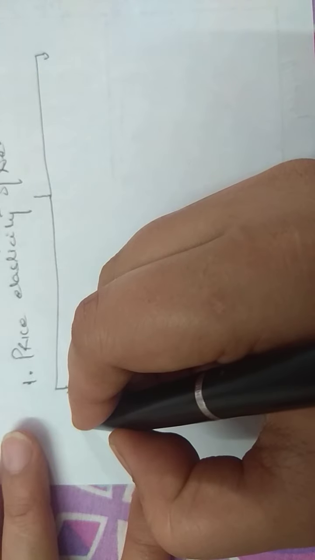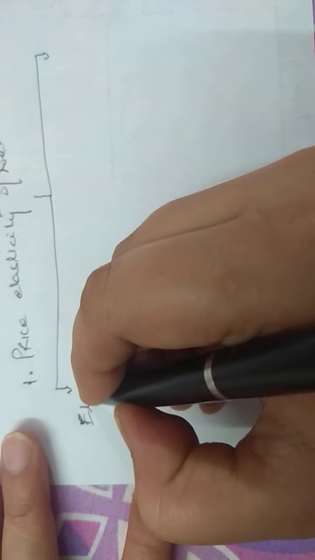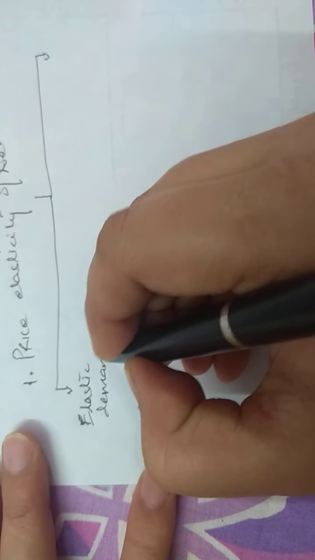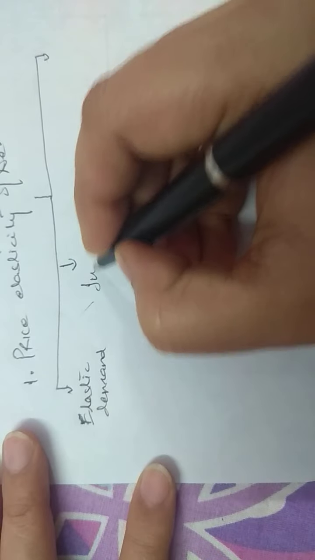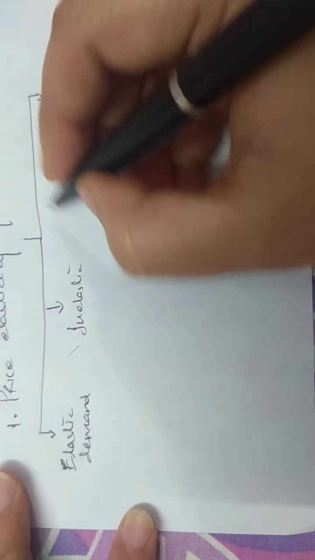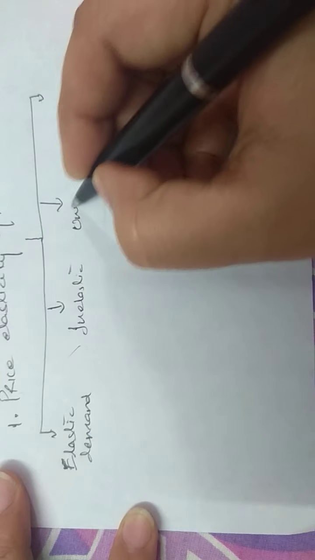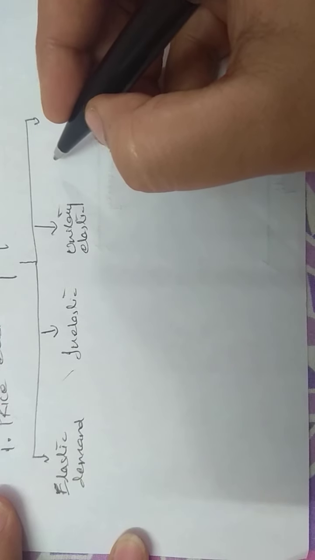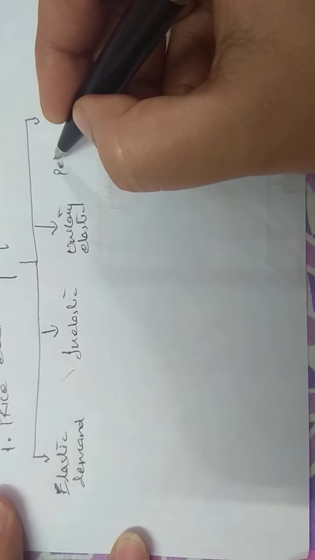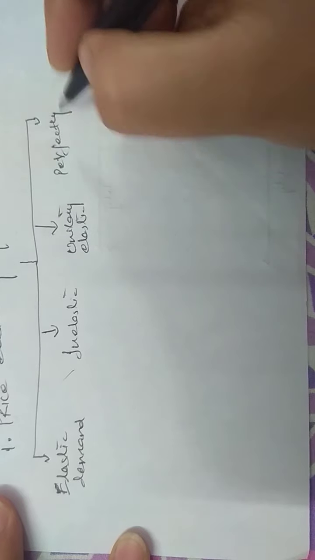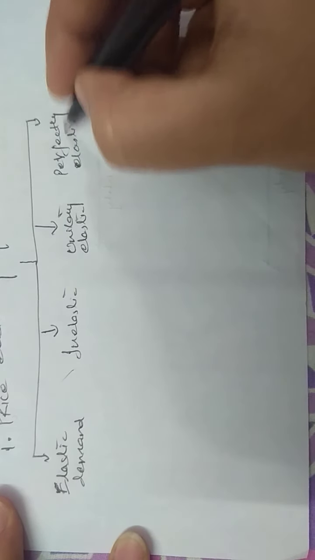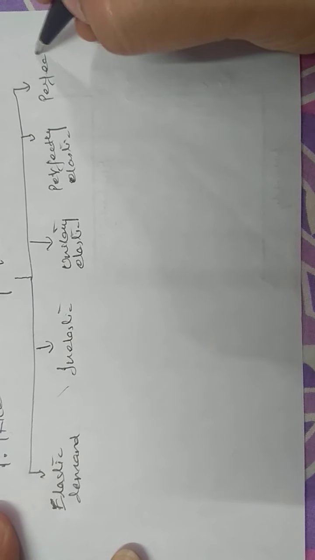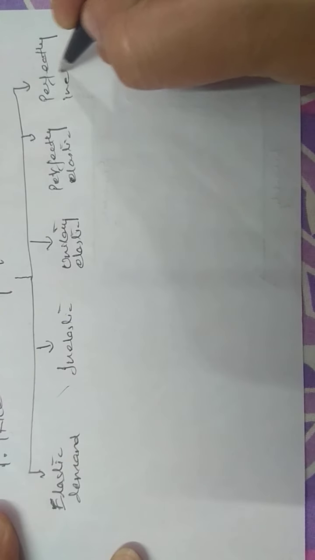One is elastic demand, the other is inelastic, third is unitary elastic, fourth is perfectly elastic, and fifth is perfectly inelastic.